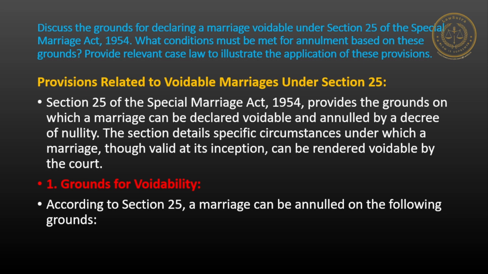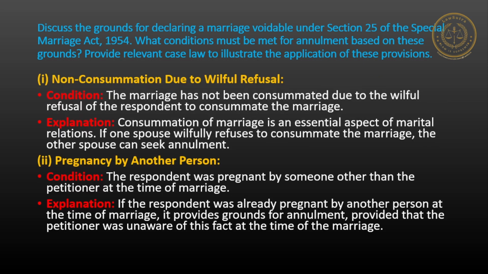The section details specific circumstances under which a marriage, though valid at its inception, can be rendered voidable by the court. First, grounds for voidability. According to Section 25, a marriage can be annulled on the following grounds. First one is non-consummation due to willful refusal. Condition: the marriage has not been consummated due to the willful refusal of the respondent to consummate the marriage.